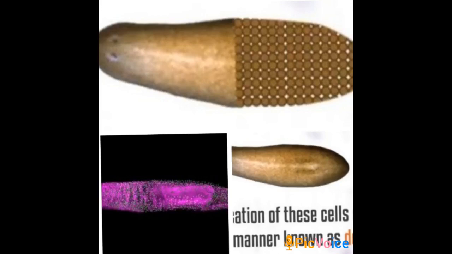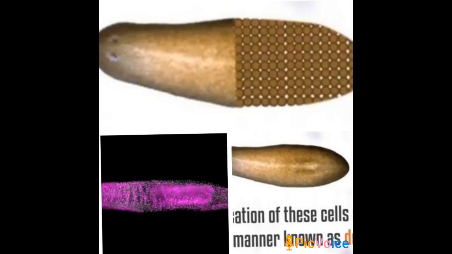So in the pink diagram you can see there are certain areas where blackish cells are present. Those black cells are actually the stem cells. These stem cells, throughout the life of the organism, have the capability to multiply, form new cells, and change into the required tissue or organ.